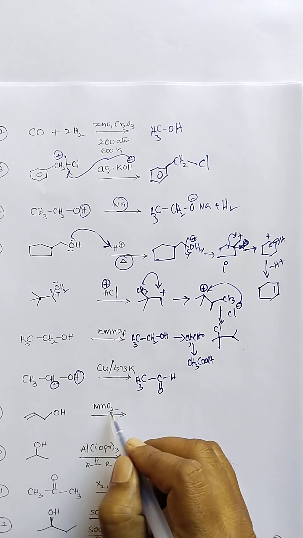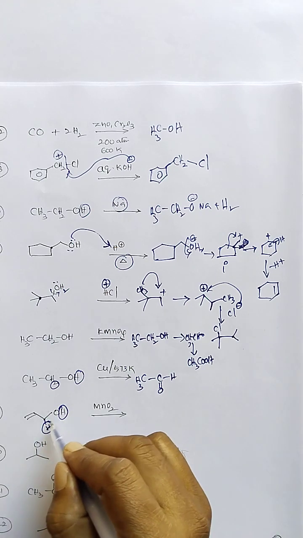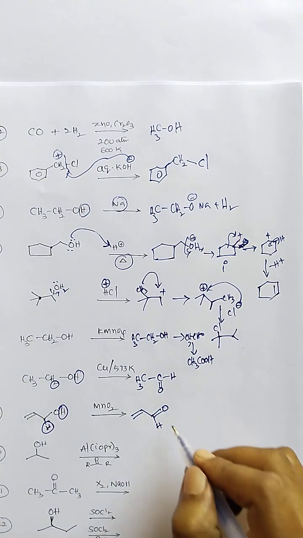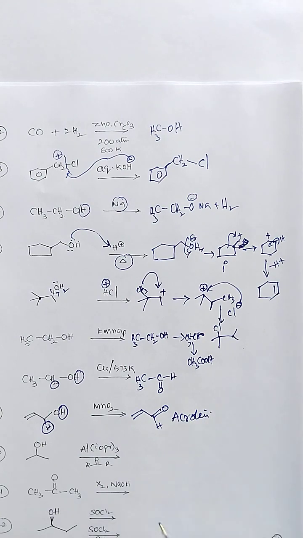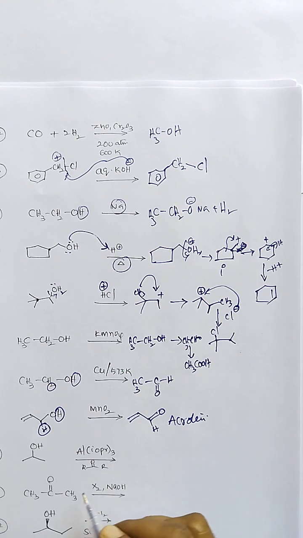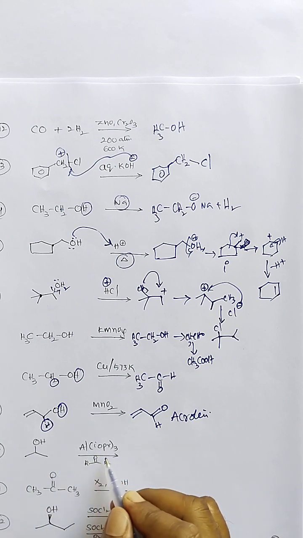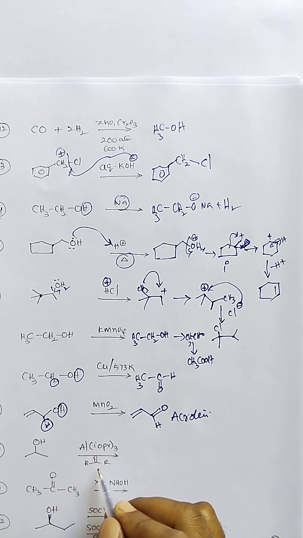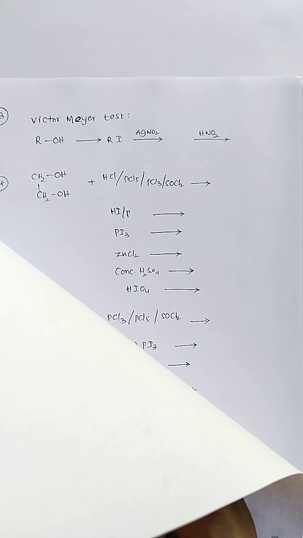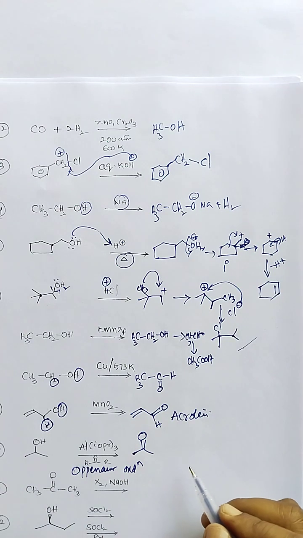Allylic alcohol reaction with a mild oxidizing agent. Oxidizing agent means removal of hydrogen, so both hydrogens are removed, and therefore this type of compound is formed. This is acrolein, a good starting material for Diels-Alder type reactions. Here is another named reaction: secondary alcohols with aluminum isopropoxide and ketone as a solvent. It is an Oppenauer oxidation. Here acetone, so this type of ketone is formed.